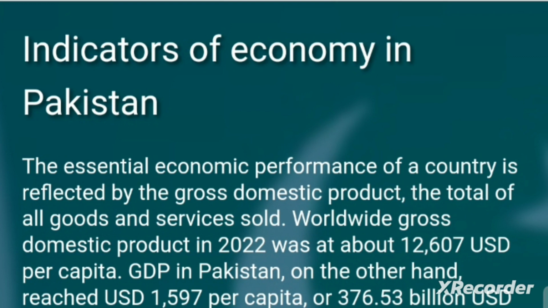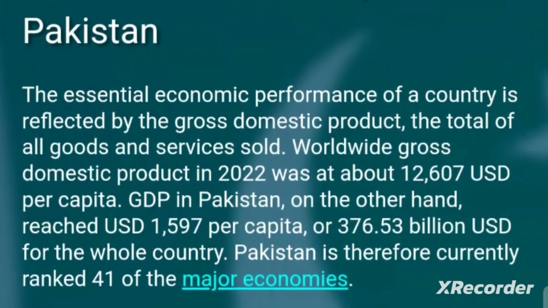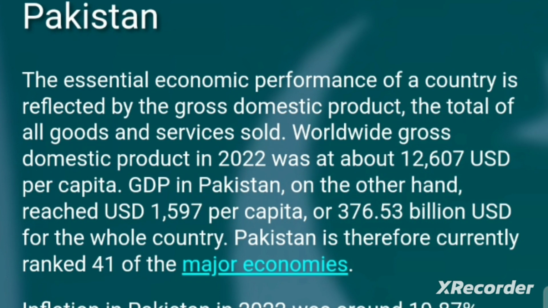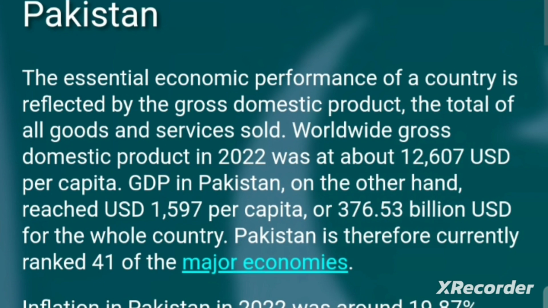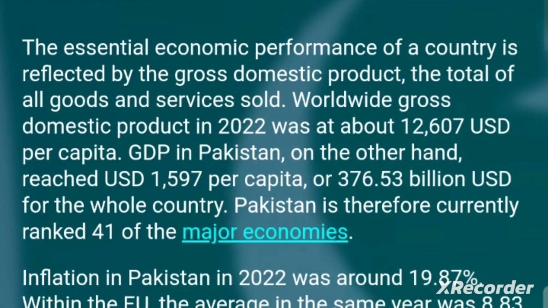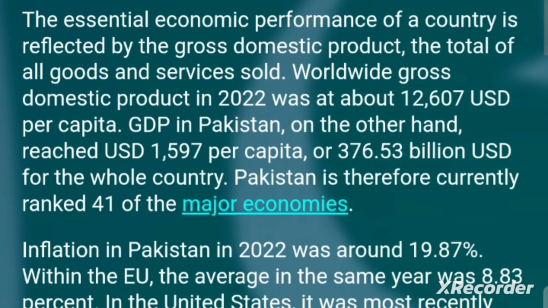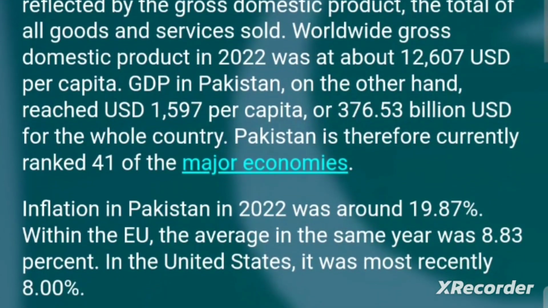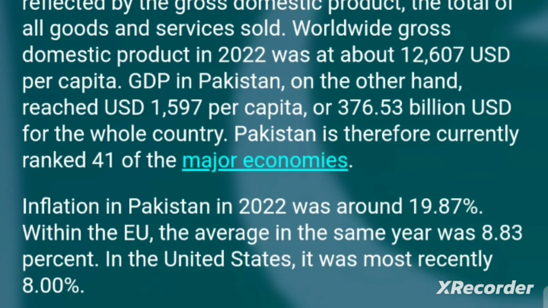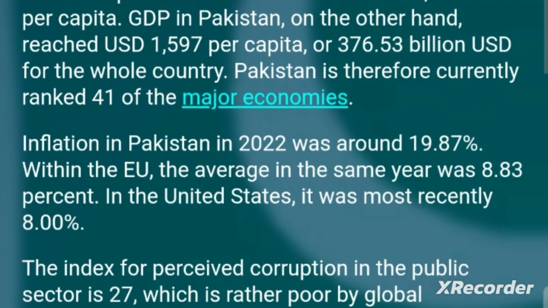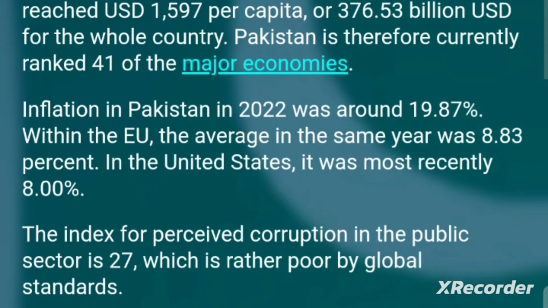The essential economic performance of a country is reflected by the gross domestic product, the total of all goods and services sold. Worldwide gross domestic product in 2022 was about 12,607 US dollar per capita. GDP in Pakistan, on the other hand, reached 1597 US dollar per capita, or 376 billion US dollar for the whole country. Pakistan is therefore currently ranked 41 of the major economies.